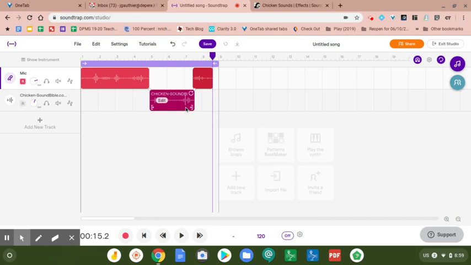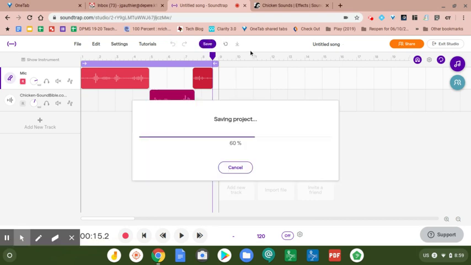So there you go. Then you can produce this as a song file after you click save and download it, and those two things will be combined. Hope that helps.